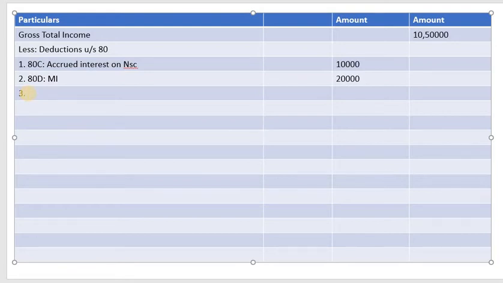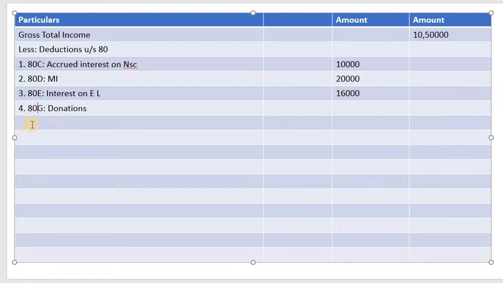So next, as we discussed, 80E, that is interest on educational loan. Okay, what is the amount that he has paid towards educational loan is 16,000. So as given in the problem. Then there are no other deductions. Let's go to the fourth one, that is 80G. There is another deduction, remember, 80GGC, which follows 80G. So this is donations. So now let us compute donations, right?